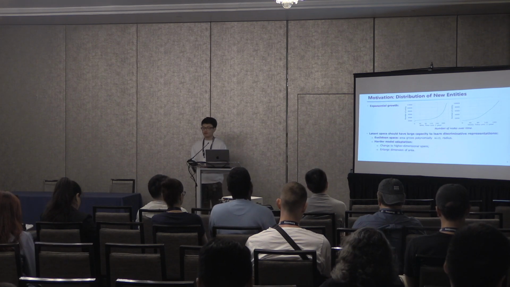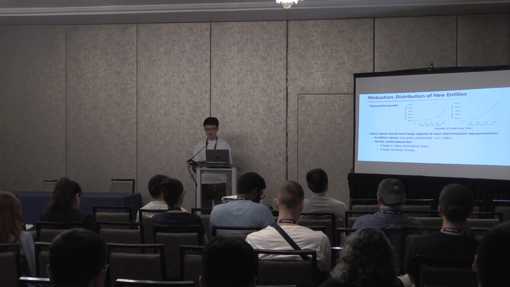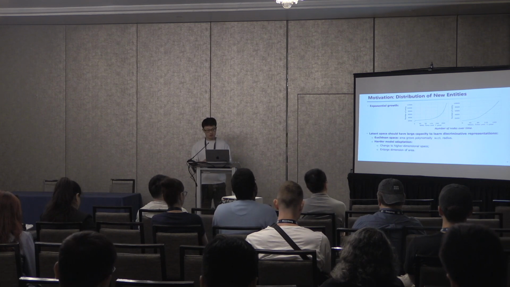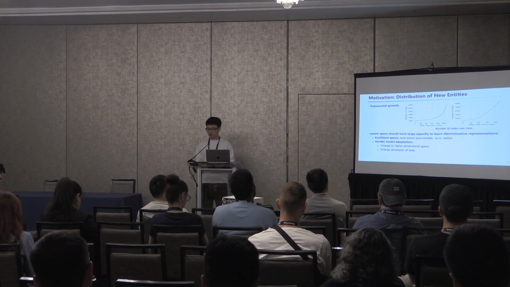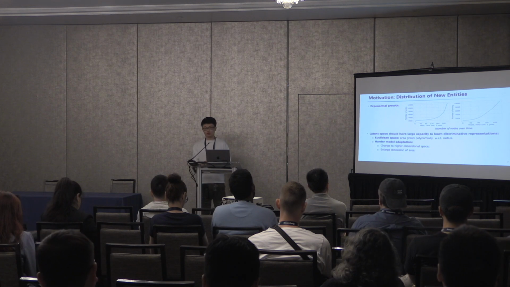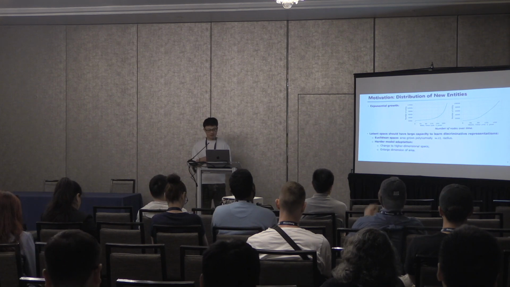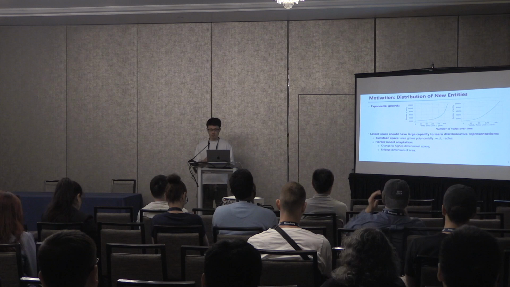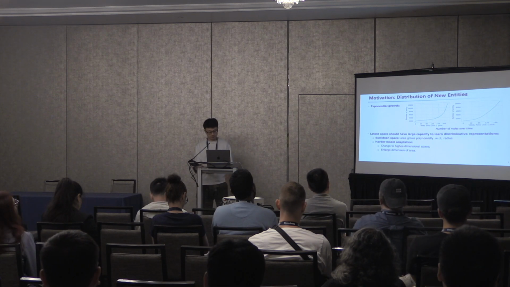So what characteristics of the new entities can motivate the model design? I'm going to talk about two properties. The first is so-called exponential growth. We find that as time goes by, the number of entities in the temporal knowledge graph grows exponentially over time. It indicates that maybe we can select a latent space that has a large capacity to learn discriminative representations and avoid representation collision.